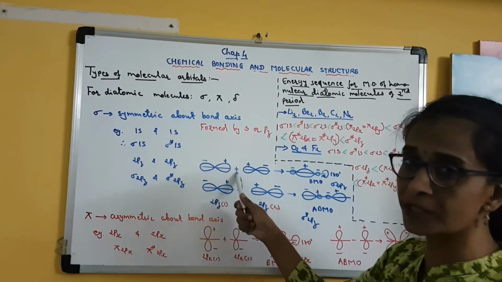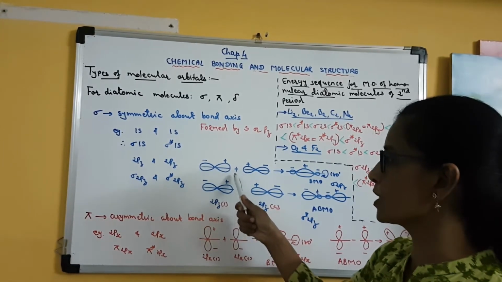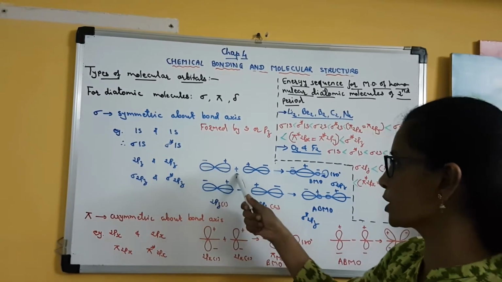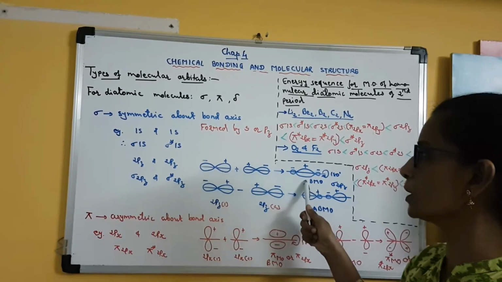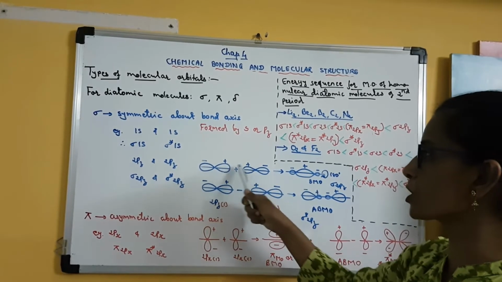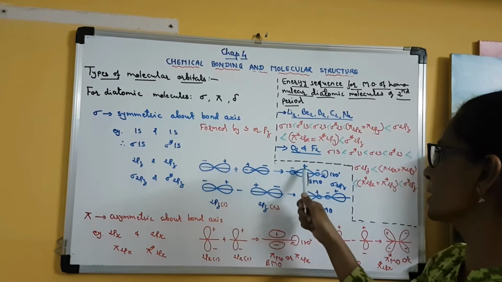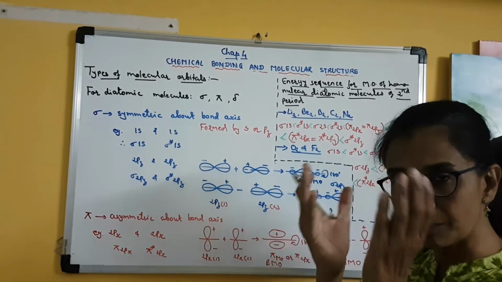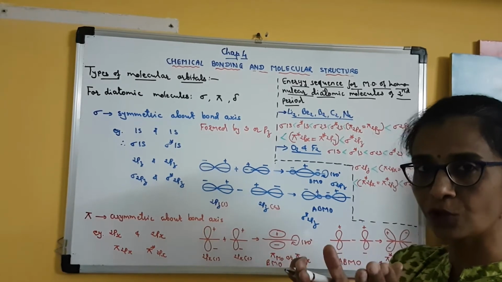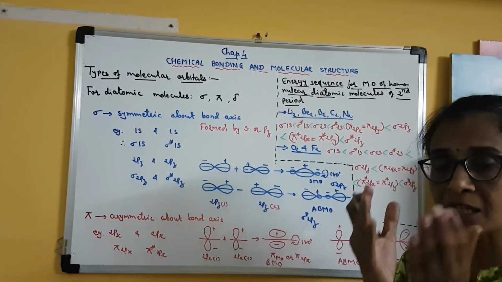If constructive interference, or addition of the wave function, takes place, then this type of molecular orbital will be formed. Here you can see the positive lobes of both orbitals combine to form a bigger molecular orbital, a bigger region between the two nuclei where the electron density is maximum.